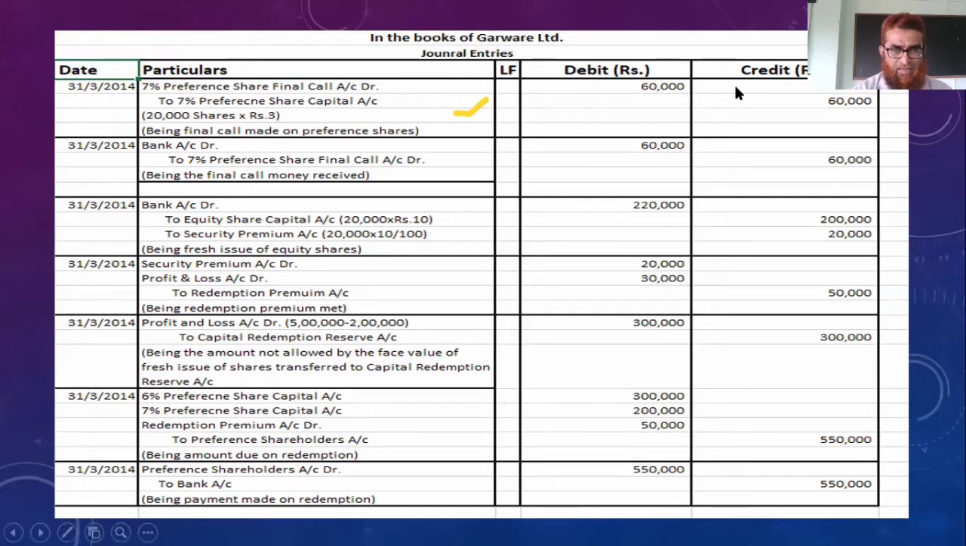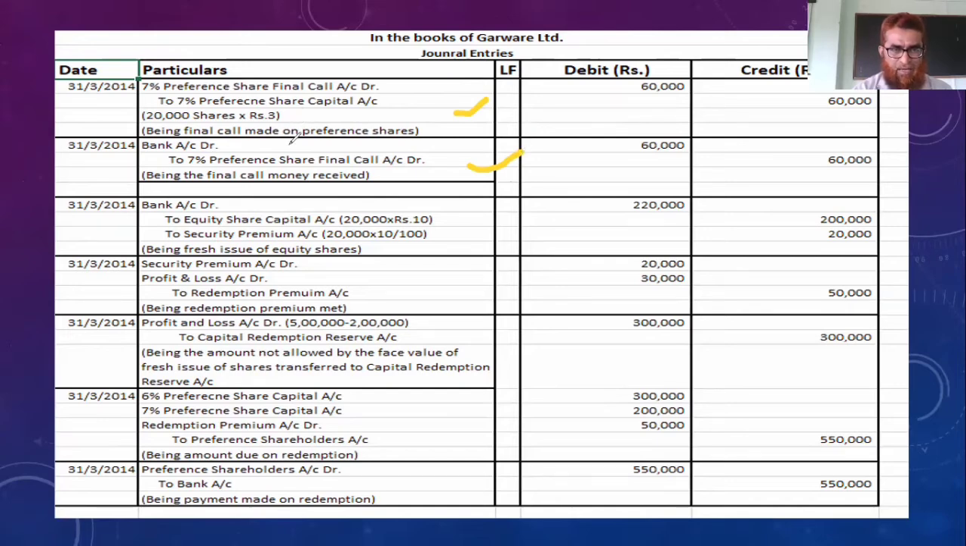Next, the second journal entry is relating to the same thing, receiving that 60,000 rupees. We receive that 60,000 rupees. Okay, see here, this journal entry, the second journal entry. Okay, see the second journal entry.